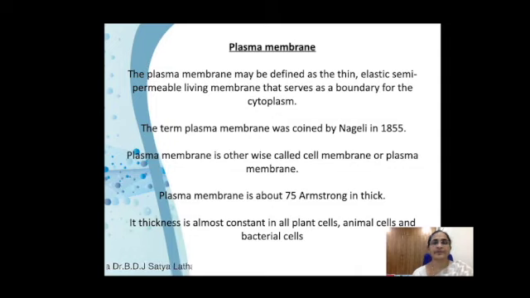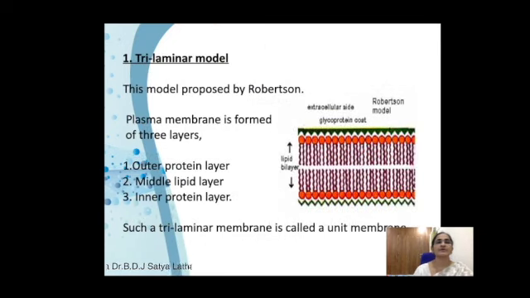So, plasma membrane may be defined as a thin, elastic, semi-permeable living membrane that serves as the boundary for the cytoplasm. The name plasma membrane was coined by Nageli in 1855. It is otherwise called the cell membrane, and it is nearly 75 angstroms in thickness. This thickness is almost constant in all plant, animal and bacterial cells.